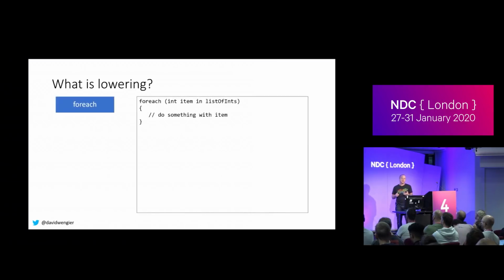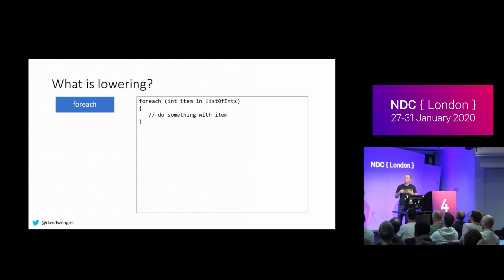So imagine you're writing a C# compiler, and your job is to write a method that takes a foreach loop, the code for one, and outputs some IL. This is not how a compiler is written, but let's pretend that we have one method called compile foreach. Now, IL is reasonably complicated because I don't understand it and therefore it's magic. But C#, I do understand.